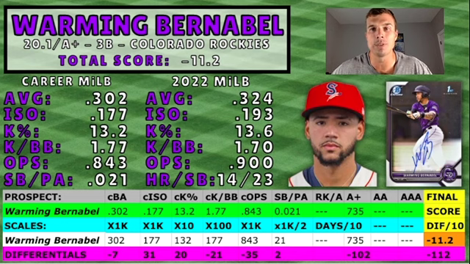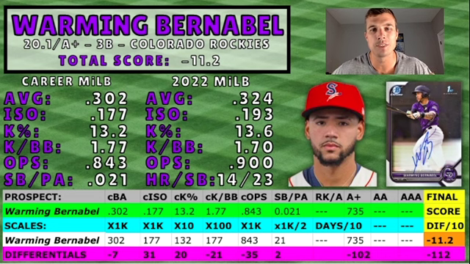So Bernabel does a lot of things really well. He's not, like I said, a one-trick pony like Pages. He hits for average. He's got a little bit of speed. He hits for a little bit of power. His K numbers are elite. And that's one thing I really like about young prospects, especially guys who are kind of playing under their level, like Warming Bernabel.